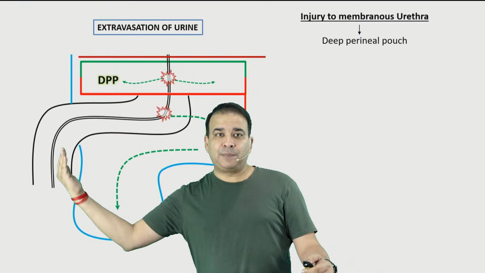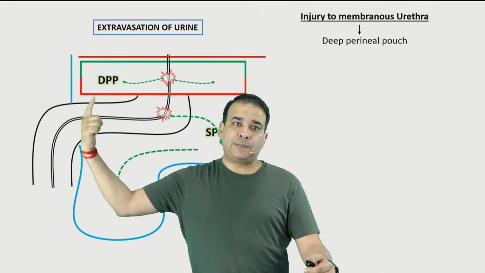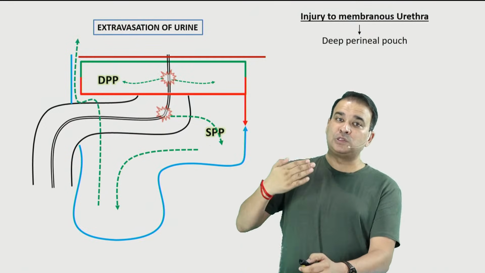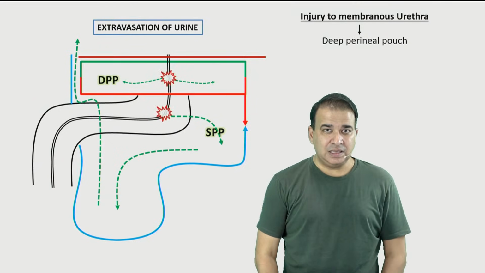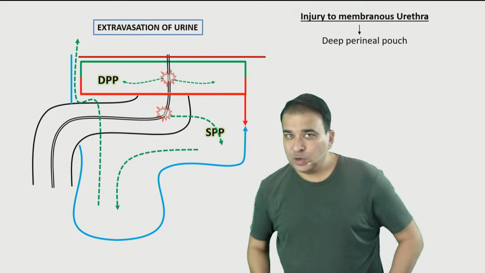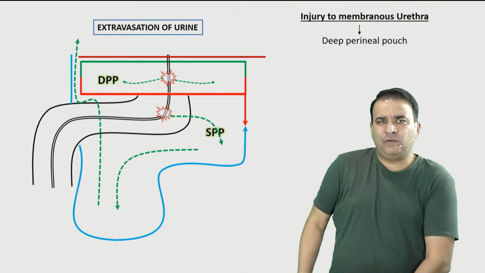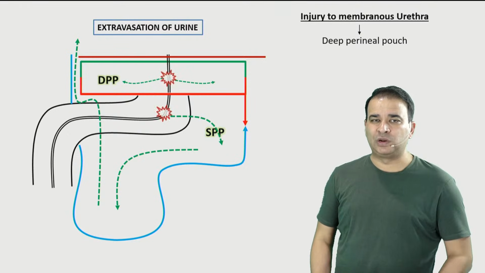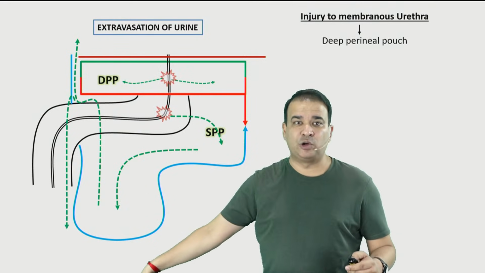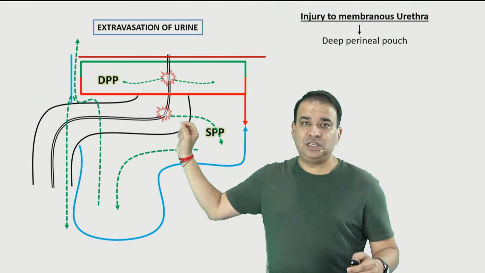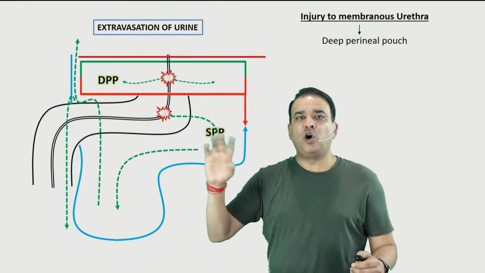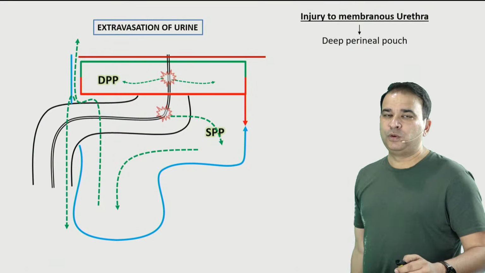Dartos is a continuation of the Scarpa's fascia, so the urine can go along the Scarpa's fascia in the anterior abdominal wall also. And Scarpa's fascia goes downward and merges with the fascia lata of the thigh. So it can go downward into the thigh also. Not very long, just till Holden's line, till the pubic tubercle only, but it can go downward into the thigh also. So that's an extra vestige of urine if the injury is to the spongy urethra in the bulb of penis, or in simple words, to the bulbar urethra here.